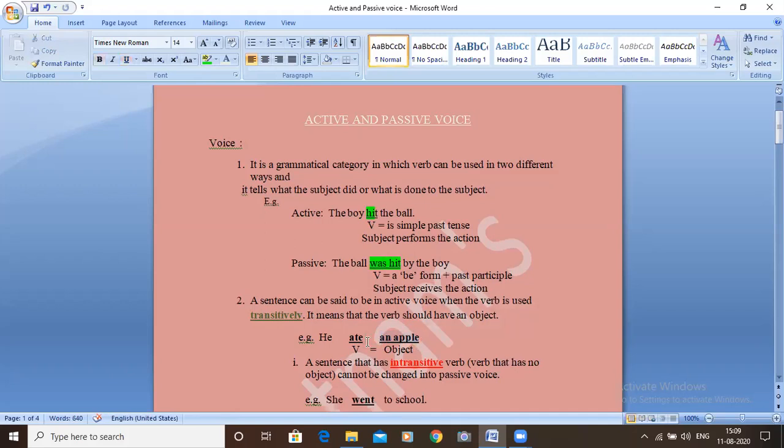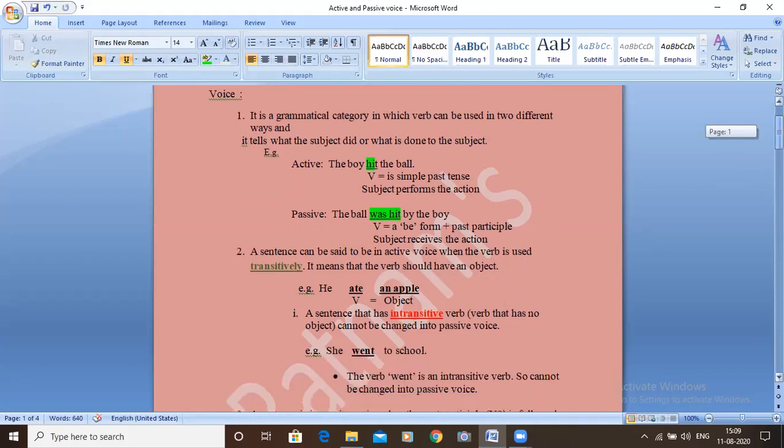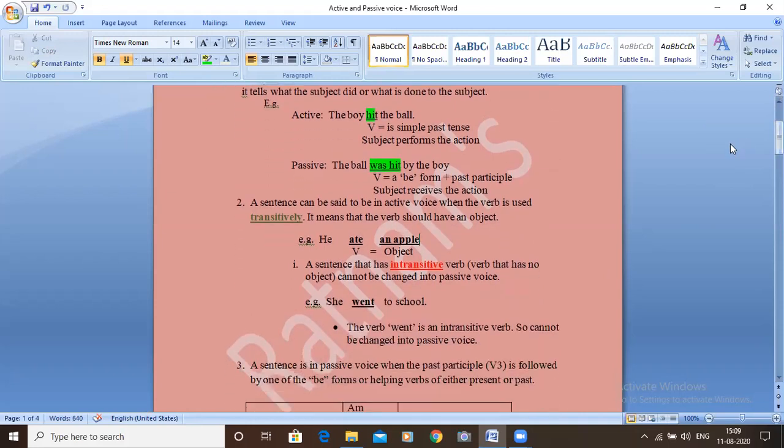So when a verb has an object, that is called a transitive verb, and only transitive verbs can be changed into passive voice. A sentence that has an intransitive verb, that means the verb has no object, cannot be changed into passive voice. For example, she went to school. See, this went does not have any object, so it cannot be changed into passive voice.